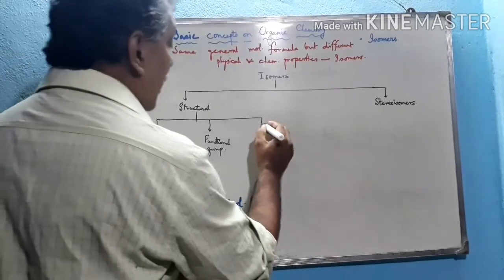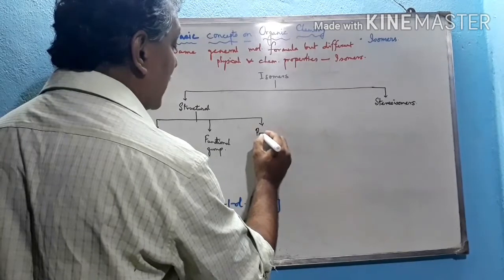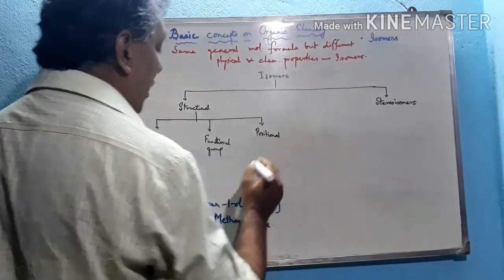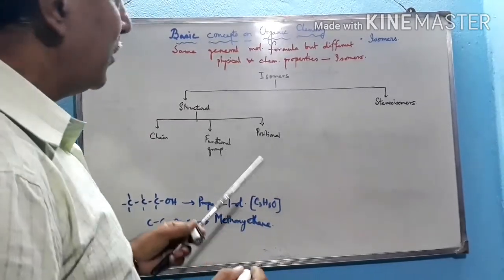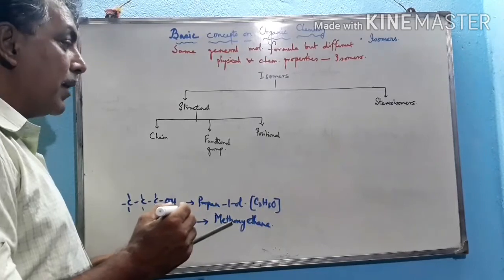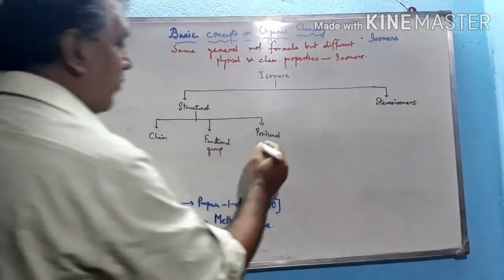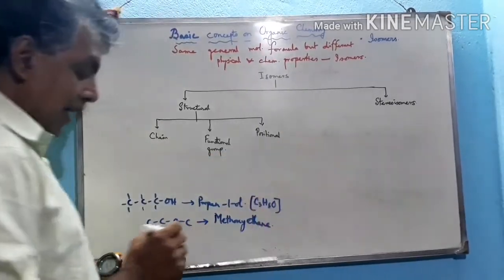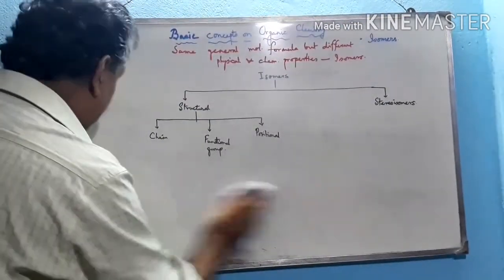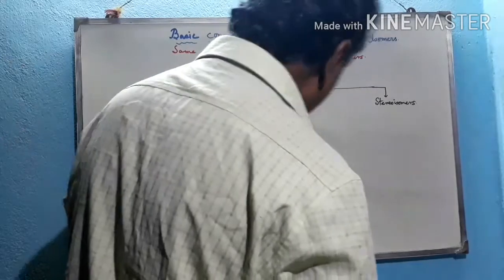And the third is the positional isomer. If compounds have the same number of carbon atoms in the main chain as well as the same functional group, but the position of the functional group is different, then these are called positional isomers. How can this be obtained? See this structure, the positional isomer.